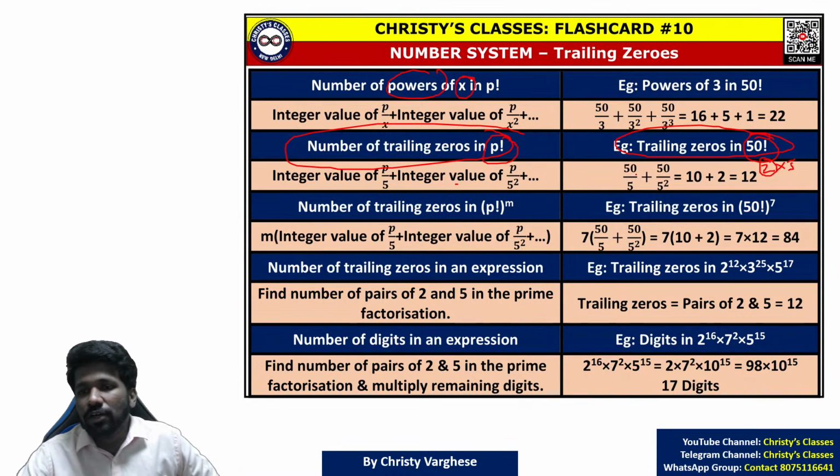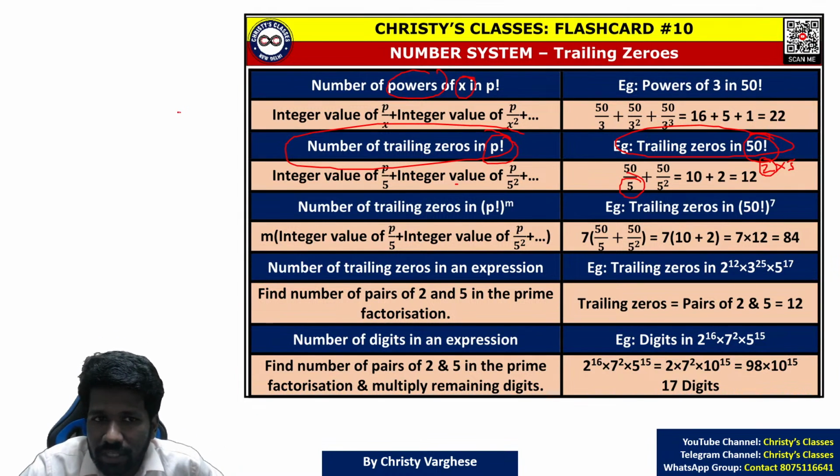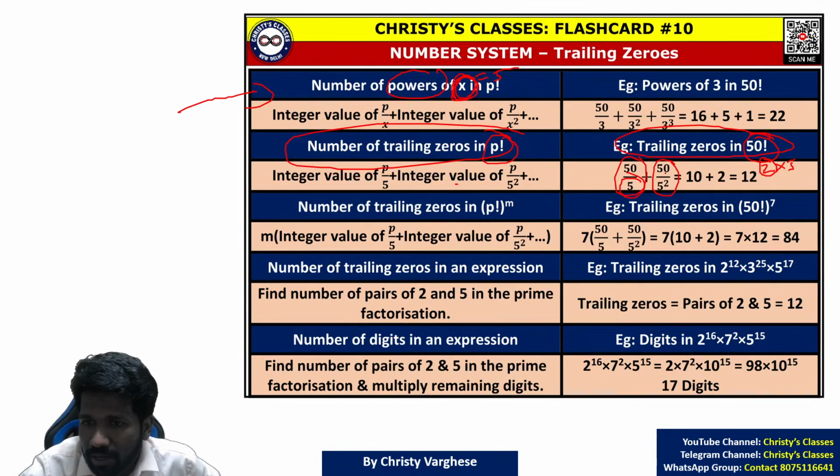So in 50 factorial trailing zeros, apply the first concept I taught you for x equal to 5. 50 by 5, 50 by 5 square. 50 by 5 means 10. 50 by 25 is 2. 50 by 5 cube is 50 by 125, that is 0. So you can stop right away. So 12 is the answer.